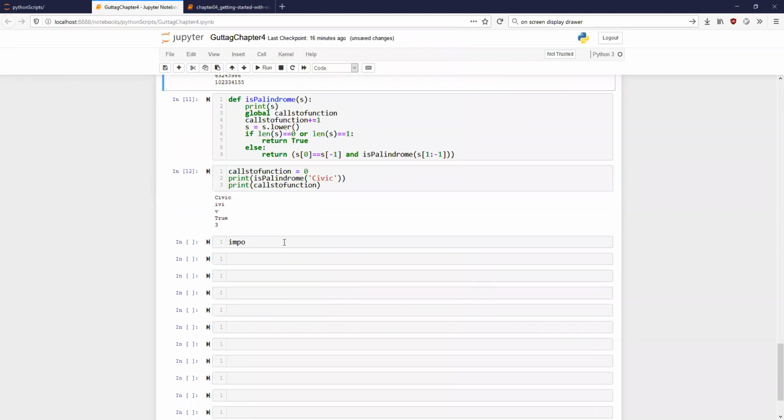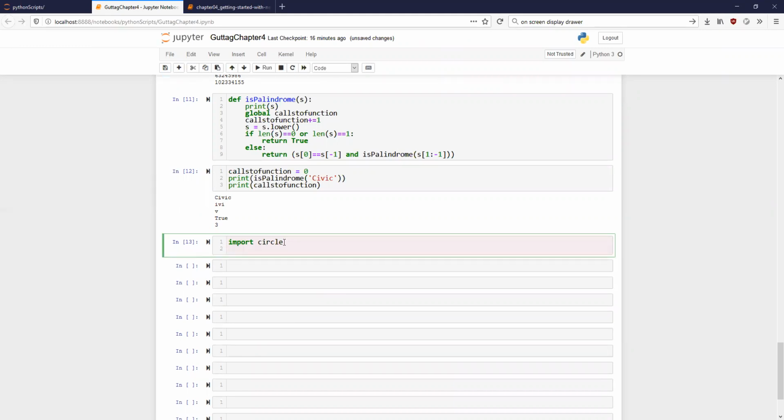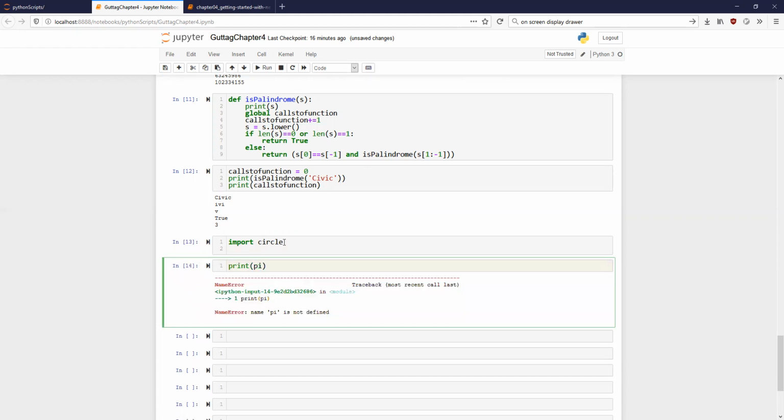Okay, let us see if it works. Import circle. Does it work? Yes, it works. Now I have imported circle. If I say print pi, which I defined in circle, what is going to happen? It is going to give me an error because pi is not defined over here. But if I do circle.pi, what happens in this case?